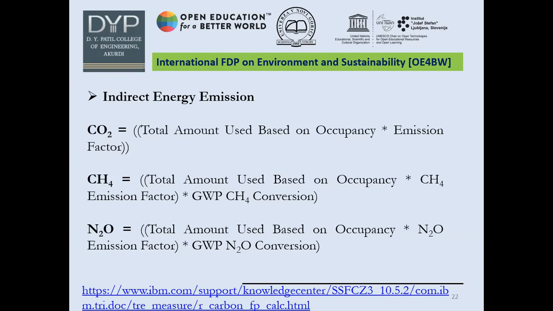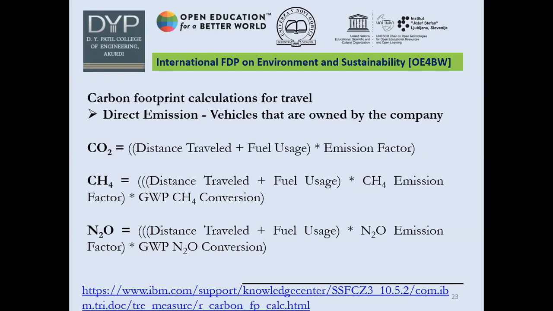Similarly, if we have to deal with N2O indirect energy emission, the equation that can be used is total amount used based on occupancy multiplied by the N2O emission factor and global warming potential N2O conversion. Right. So the first two equations are for direct and indirect energy emissions. So this is for energy emission. Next, going forward, there will be carbon footprint based on traveling, right?